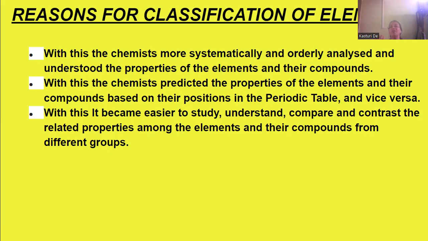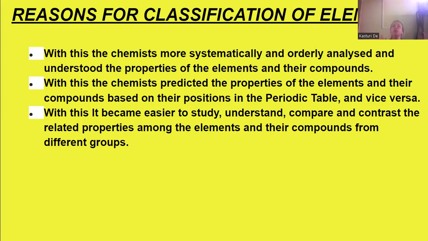Now, with this classification, the chemists predicted the properties of the elements and the compounds based on their positions in the periodic table, and vice versa. That is, according to the properties, they could tell the position of the element in the periodic table.